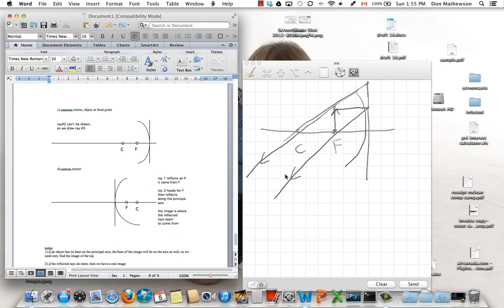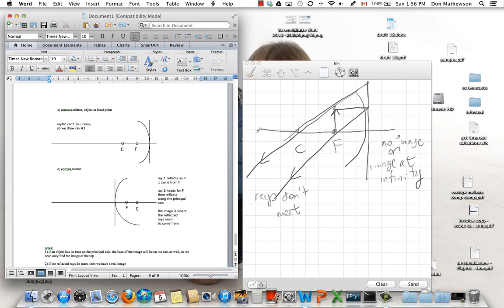Now we have a problem. These two rays don't meet, because they're parallel. So in fact, there's no image here. Or another way to put it, as we'll see in a day or two, is that the image is at infinity. Okay, so when the object is at the focal point, there's no image.